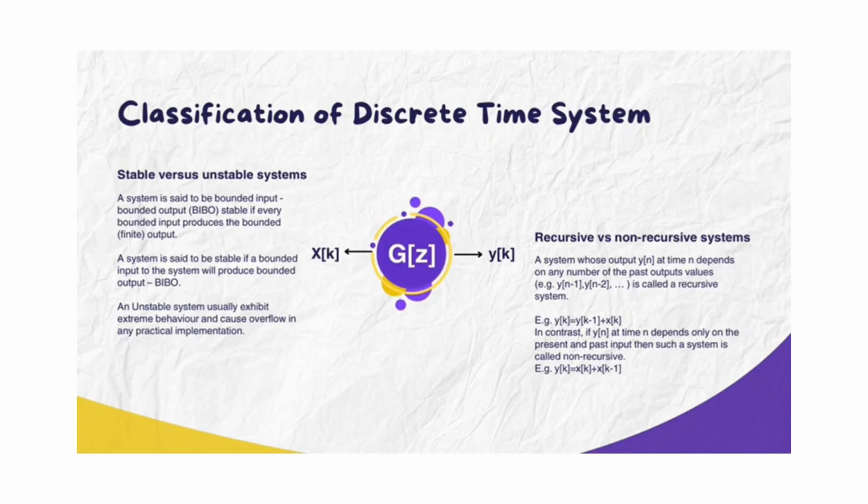Recursive versus non-recursive systems, right side. A system whose output y[n] at time n depends on any number of past output values, example, y[n-1], y[n-2], and so on, is called a recursive system. Example, y[k] = y[k-1] + x[k]. In contrast, if y[n] at time n depends only on the present and past input, then such a system is called non-recursive. Example, y[k] = x[k] + x[k-1].